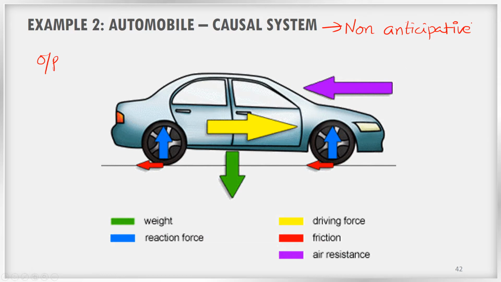That means it cannot anticipate what is going to happen in the future, so it cannot take any decisions based on the future inputs. So this is another example of a causal system. Here the present and past inputs are important, but it cannot react based on the inputs that may come in the future. But that is not the case for autonomous vehicles. Autonomous vehicles are a different case, a new class of vehicle. I am talking about the normal vehicles.